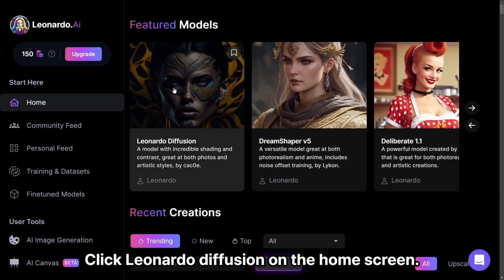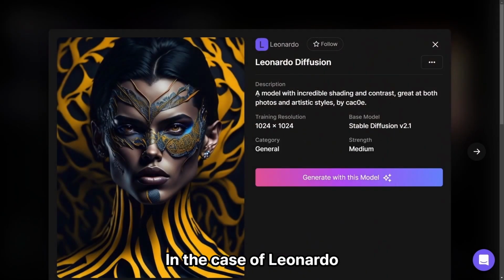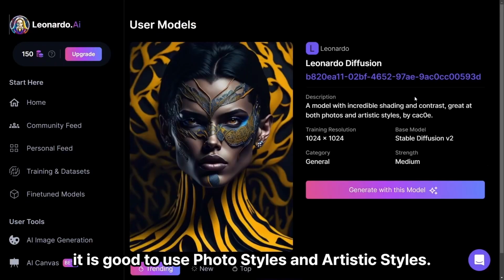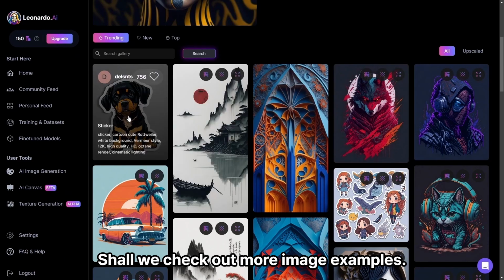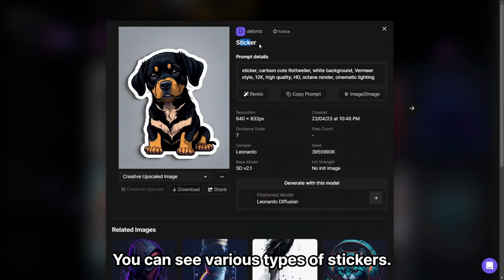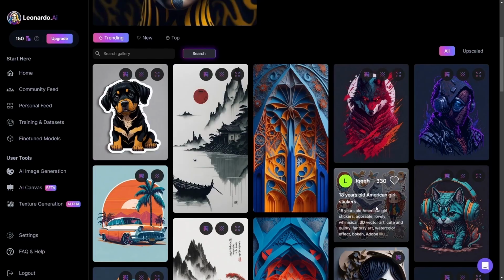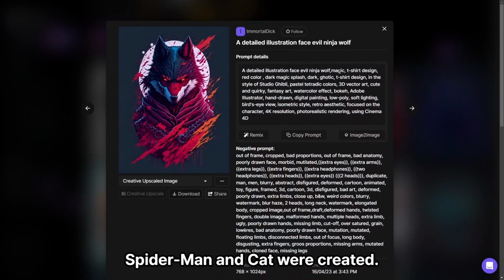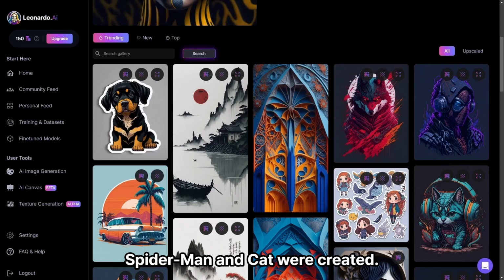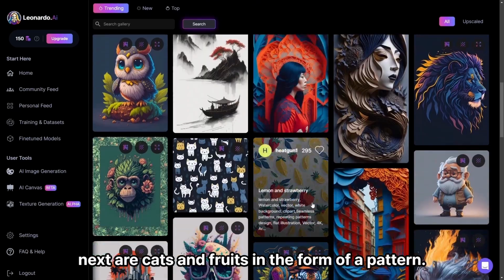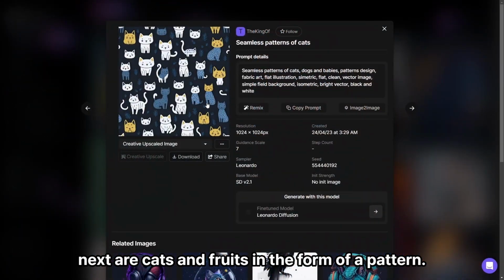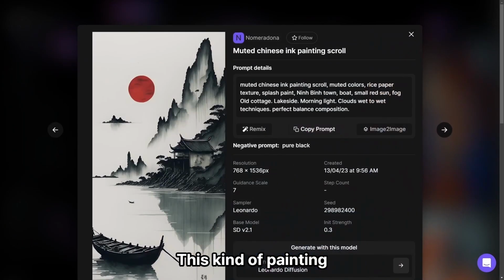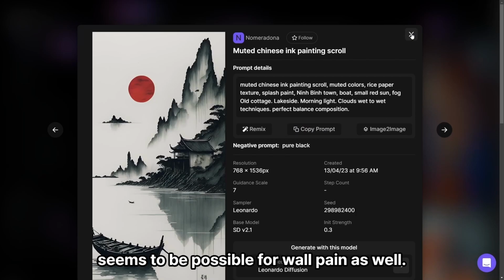Click Leonardo Diffusion on the home screen. In the case of Leonardo, it is good to use photo styles and artistic styles. Shall we check out more image examples? You can see various types of stickers, this cat and this wolf. Spider-Man and cat were created as t-shirt designs. Next are cats and fruits in the form of a pattern. You can also check the logo. This kind of painting seems to be possible for wall paint as well.